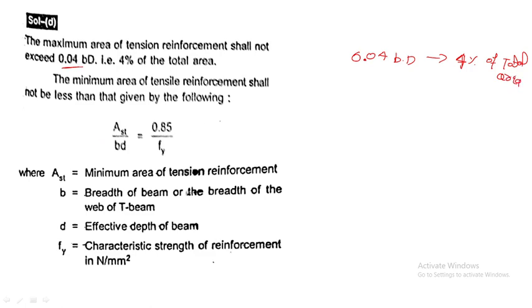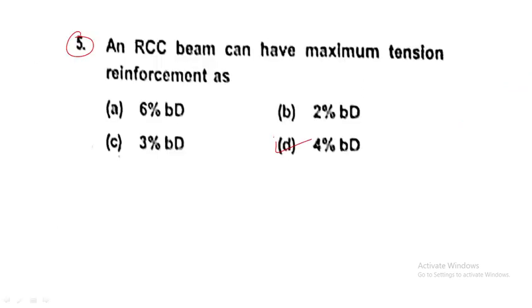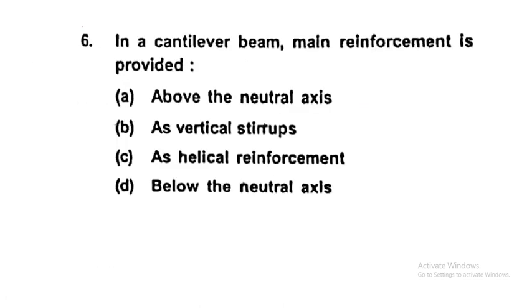The minimum area of tensile reinforcement shall not be less than the given formula: Ast divided by B into D equals 0.85 by Fy. Ast is the minimum area of tension reinforcement, B is the breadth of the beam, D is the effective depth of the beam, and Fy is the characteristic strength of the reinforcement in Newton per millimeter square. So the answer for this question is 4% B into D.